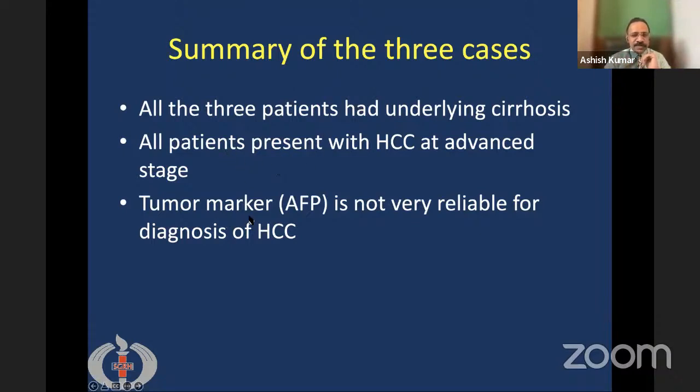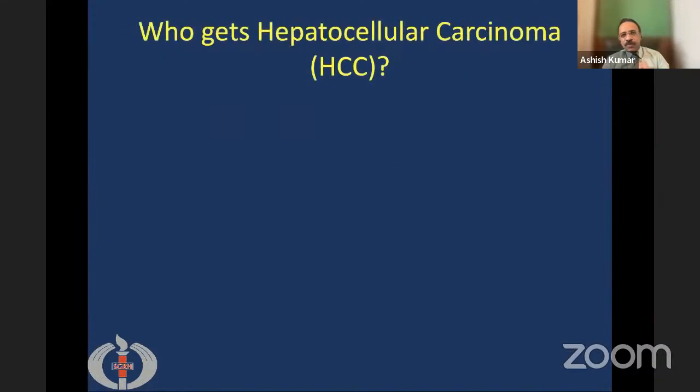And the tumor marker AFP is not very reliable, because in 2 of the cases it was normal, and in only 1 it was high. So who gets hepatocellular carcinoma? What are the risk factors for hepatocellular carcinoma?